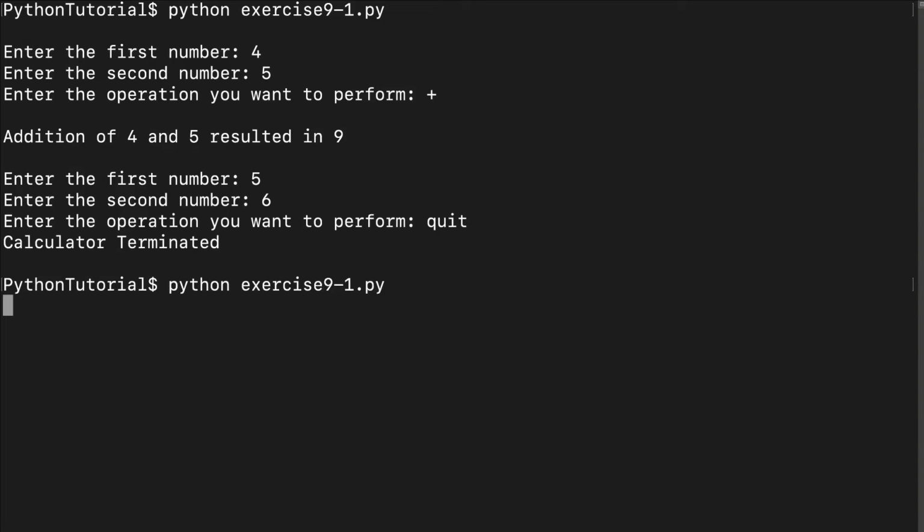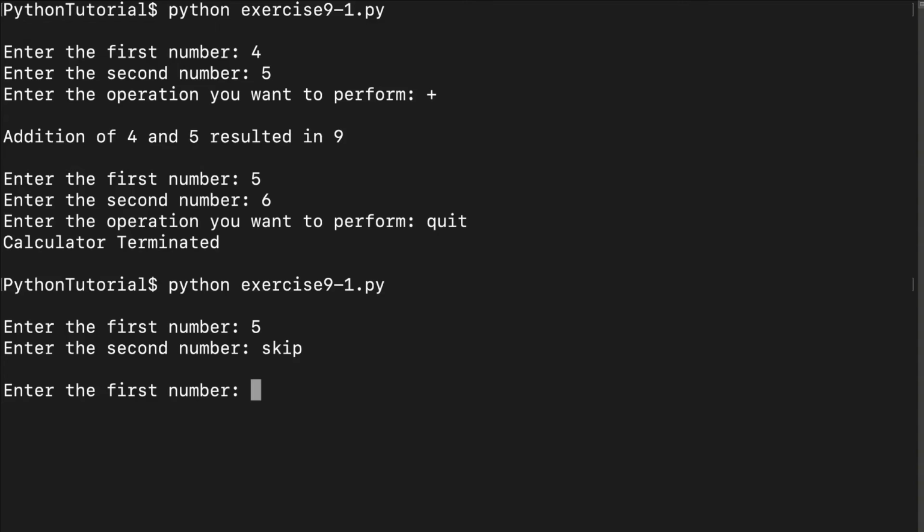Now let's run it again and check what skip does. So let's say I write the first number as 5, but I wrote 5 by mistake and I did not want it to run any operation on 5 as my first operand. So I can just write skip anywhere, and this will directly take me to the next iteration of the loop. So the whole program kind of repeats itself. So now I have to write the first number again.